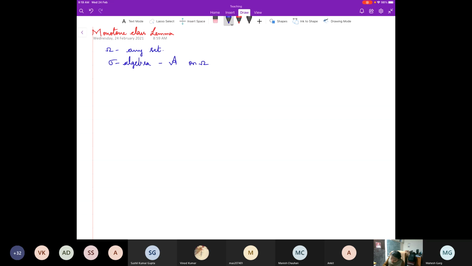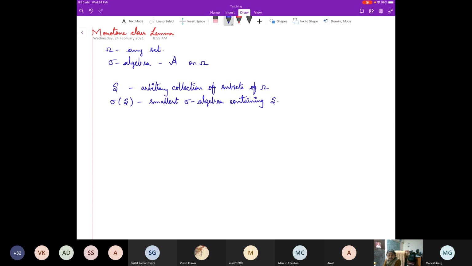Now the main thing is that if you have any arbitrary collection of subsets of omega, then what we saw yesterday is that there exists a smallest sigma algebra containing this given collection. You get a smallest sigma algebra, right?